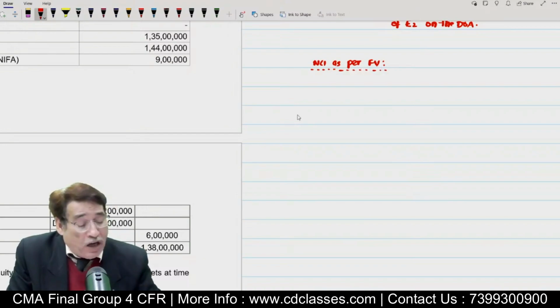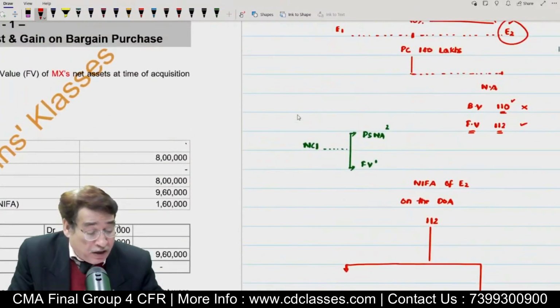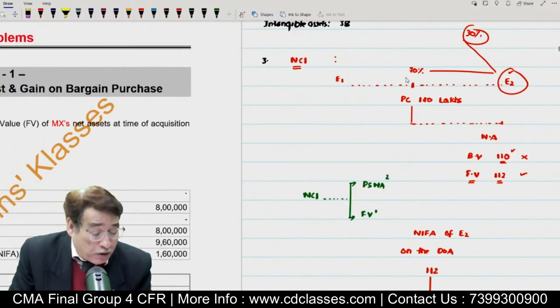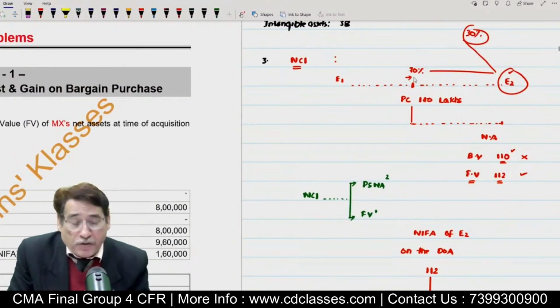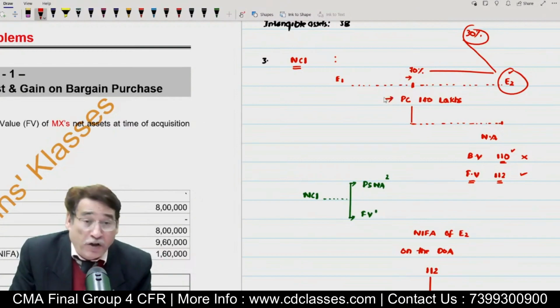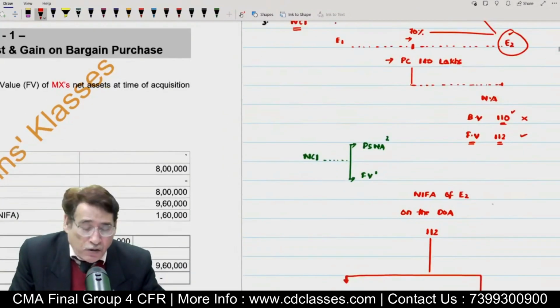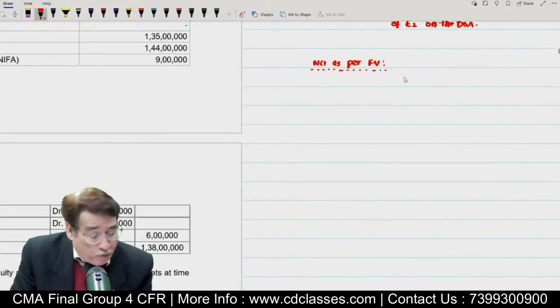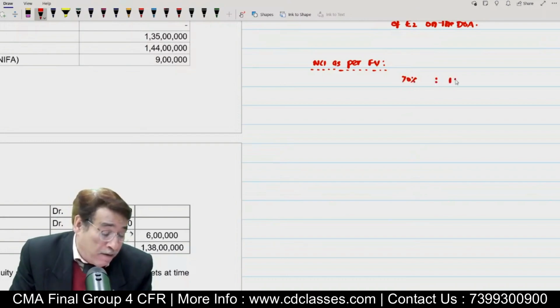In this case, you will have to look at the consideration which you have paid to acquire the control. For example, in this particular case, in order to get 70% control, you have given 140 lakhs rupees. Is it clear to you? So, first of all, you will write here 70%, for 70%, amount paid is 140 lakhs.